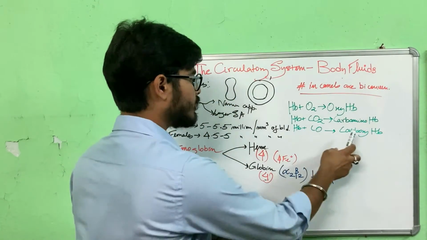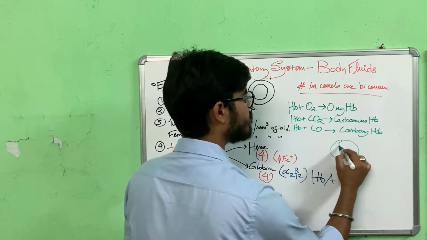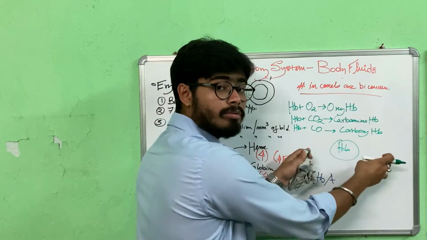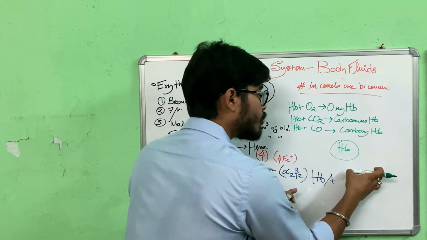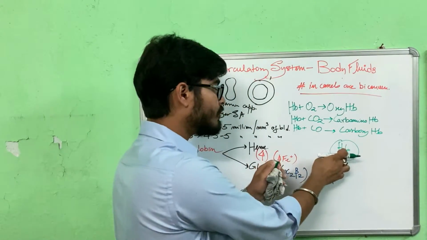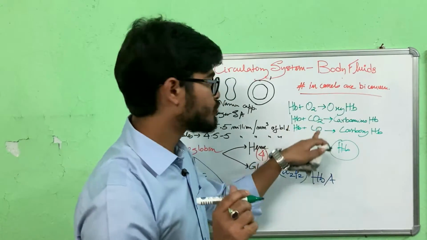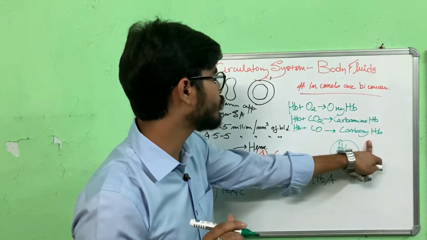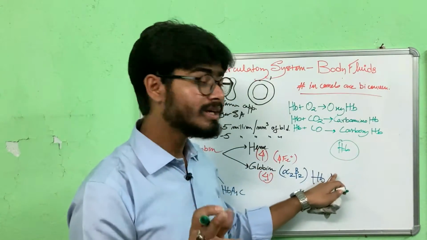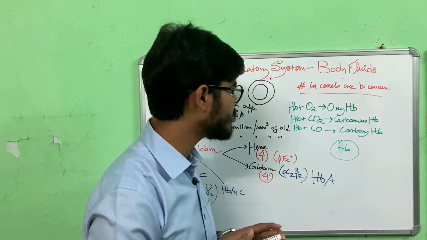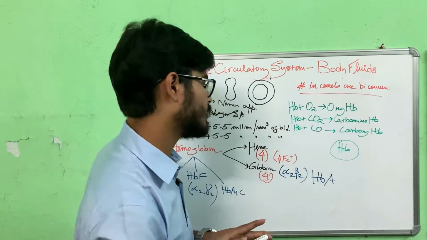In fact, if you have a hemoglobin molecule here and you have oxygen as well as carbon monoxide, mind you, carbon monoxide will bind with hemoglobin with 230 times more efficiency than oxygen. So if there is carbon monoxide poisoning, it's very dangerous and very hard to cure.